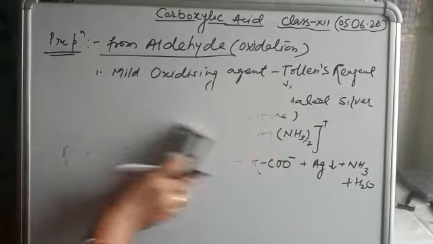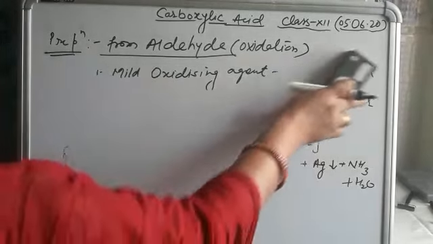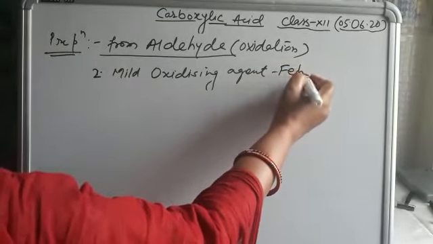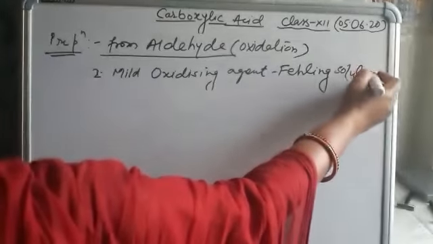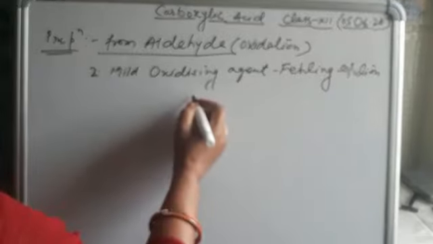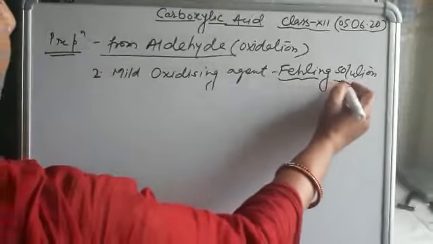When Fehling solution is used as the mild oxidizing agent, aldehyde also changes into salts of acid. We all know about the Fehling solution: a deep blue solution of two compounds, alkaline copper sulfate and Rochelle salt.